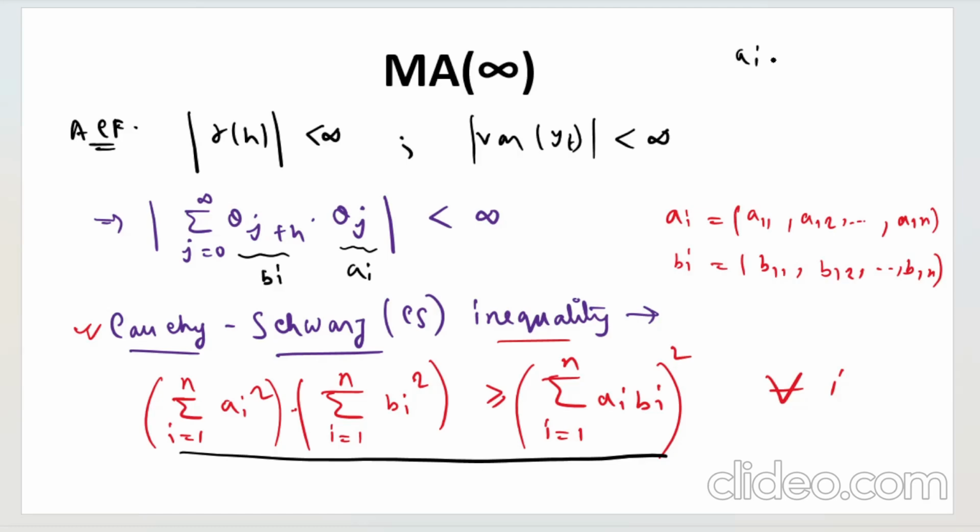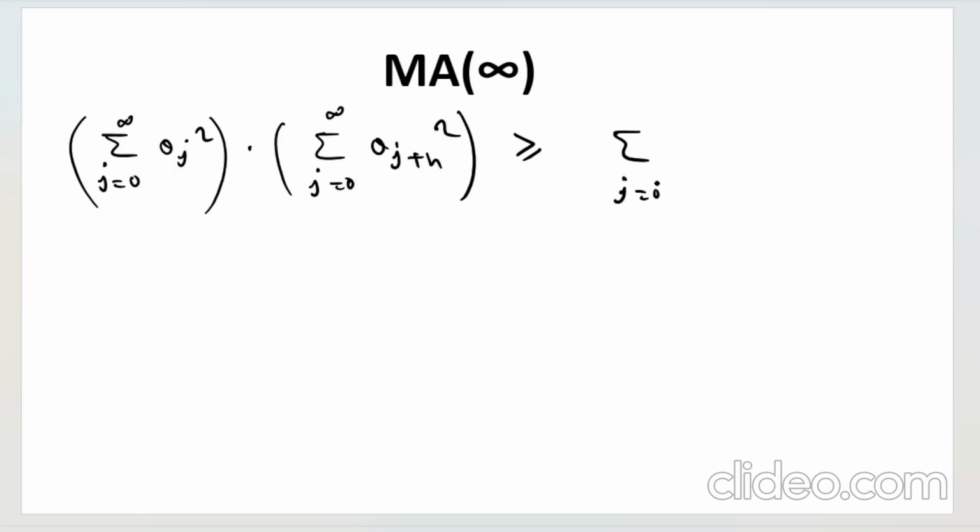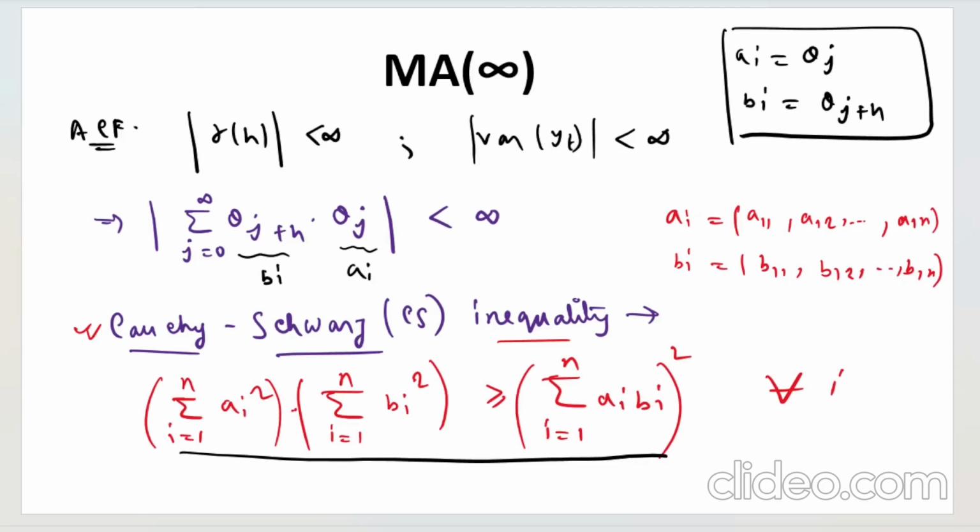And then you apply the Cauchy-Schwarz. So this is the first term into summation j from 0 to infinity theta j plus h square. This should be greater than or equal to summation j from 0 to infinity theta j theta j plus h whole square. Okay, now if you see, this is the ACF square basically.